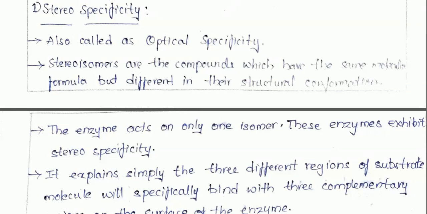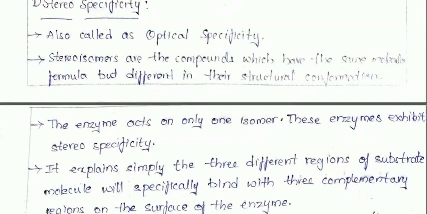Here stereoisomers means two compounds with a similar molecular formula but different structural configuration. Of both stereoisomers, the enzyme acts only on one component, and this exhibits stereospecificity.